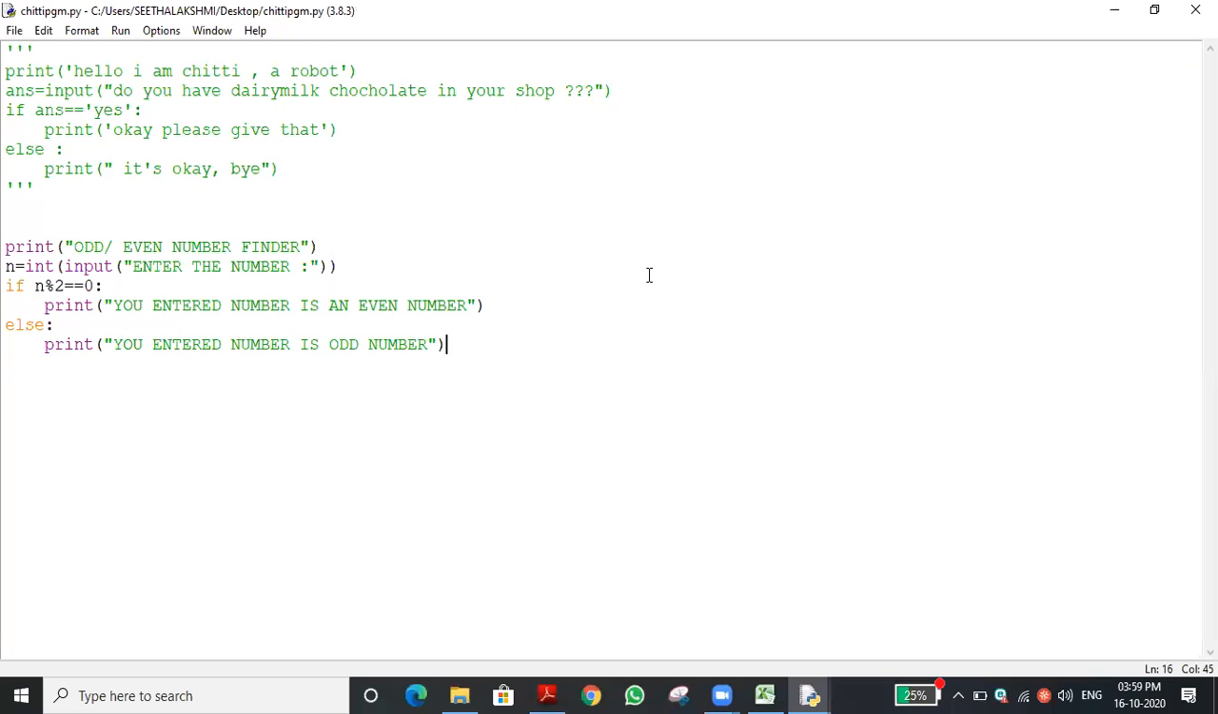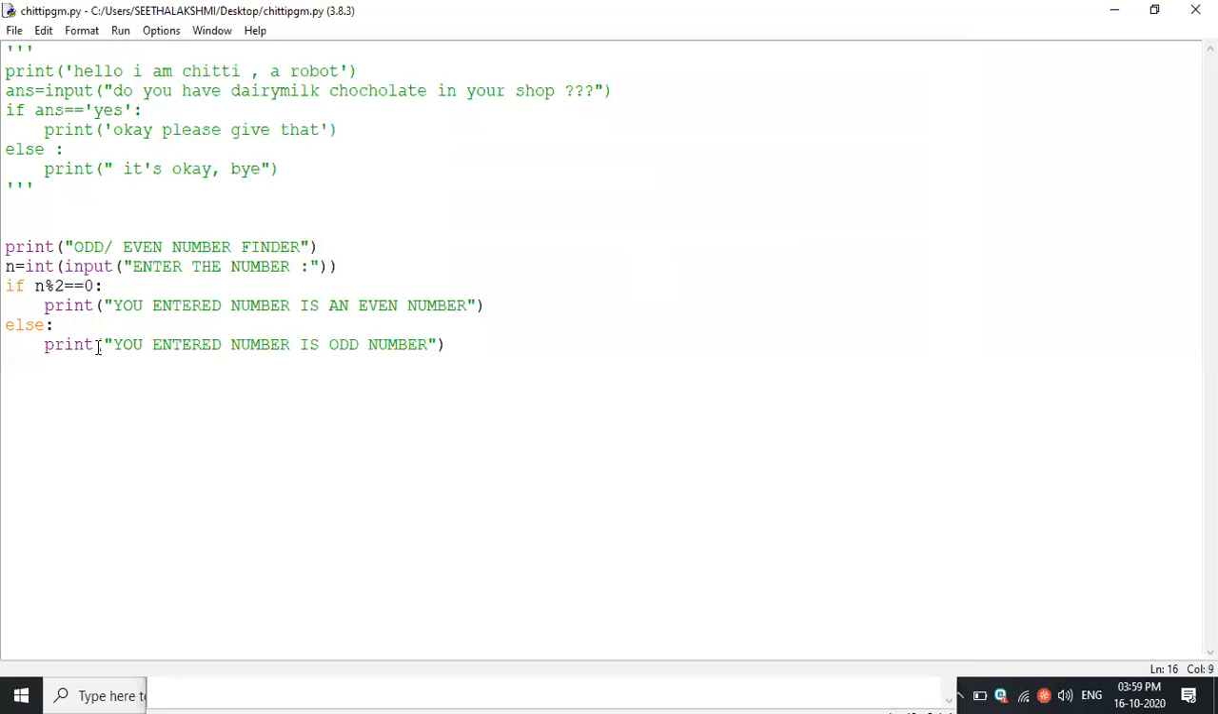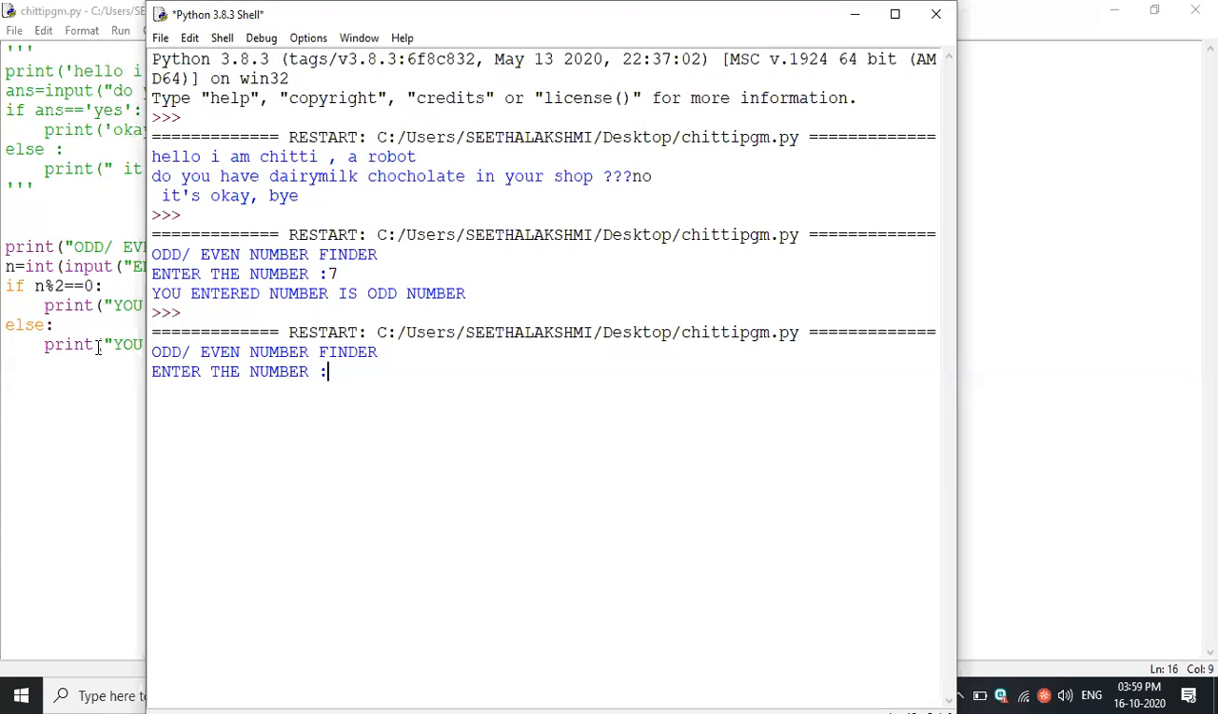So shall we save this program? Shall I execute this program? Now I am executing. It's asking for the odd or even number finder. Can you say any one number? 7, sir. So I'm entering 7. It's telling you entered number is odd number. I'm running this program again. Can you say any one number? 18, sir. I'm giving 18. So the entered number is even number.